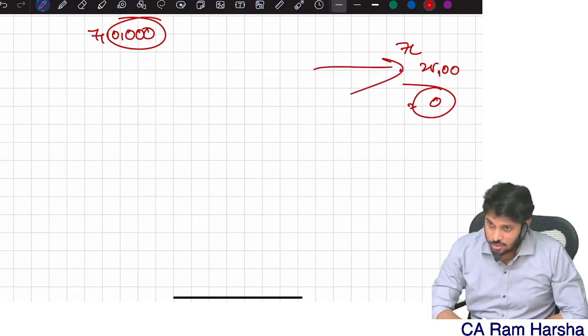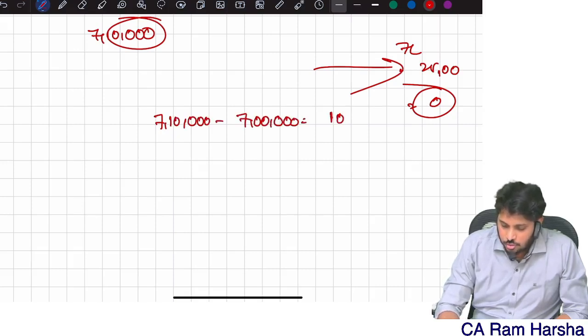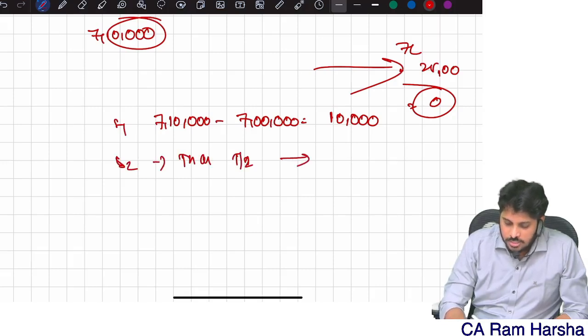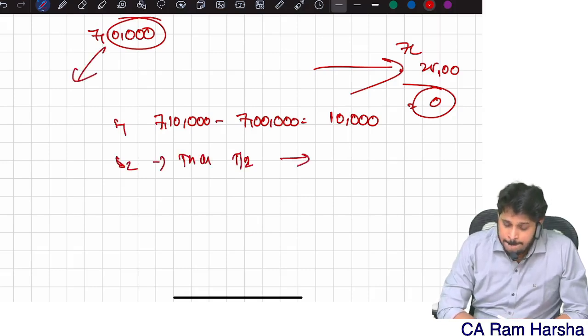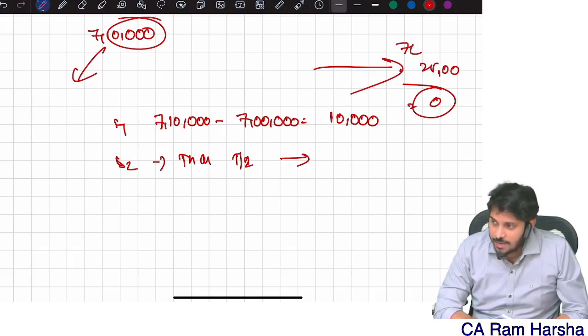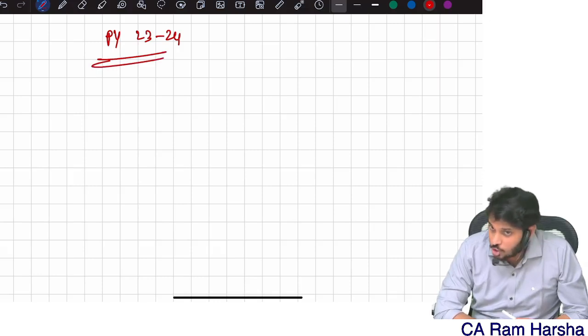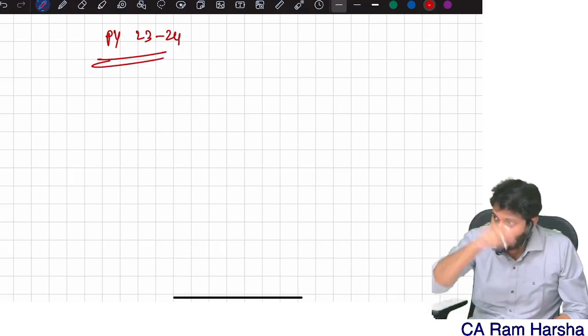So what did the department say? Step number 1: total income 7 lakh 10,000 minus 7 lakh, so how much is it? 10,000. Step number 2: tax on total income. How much is the tax on 7 lakh 10,000 as per the old rates? I am talking about the 23-24 financial year, the previous year 23-24 point of view. Be clear, I am not talking about the latest provision, I am talking about the old provision.